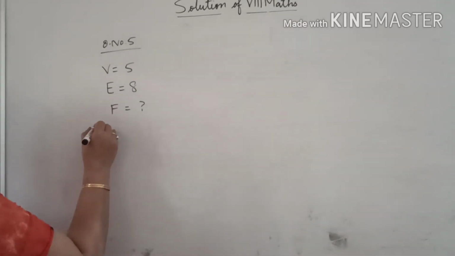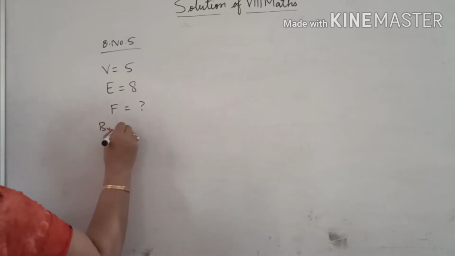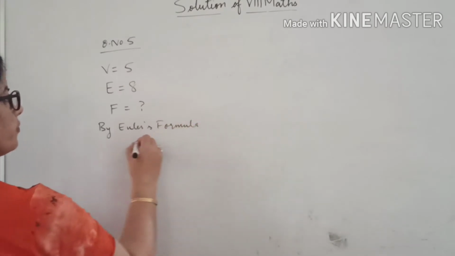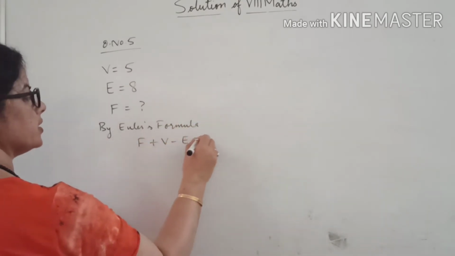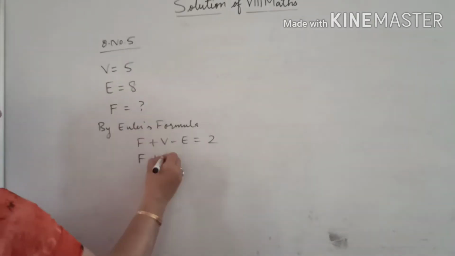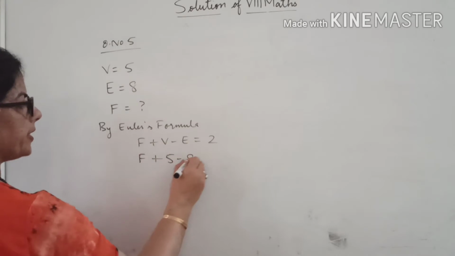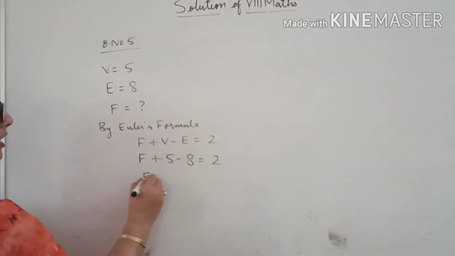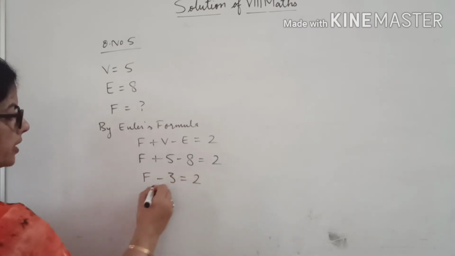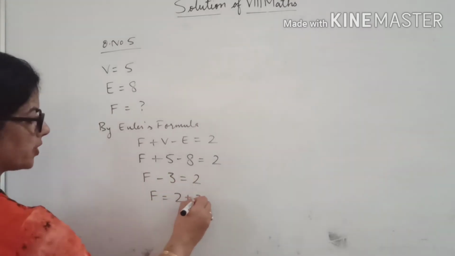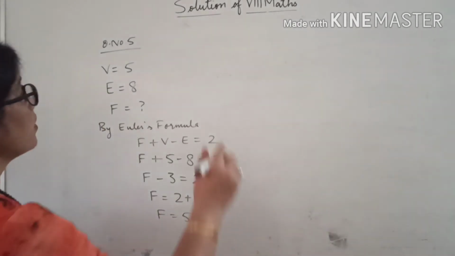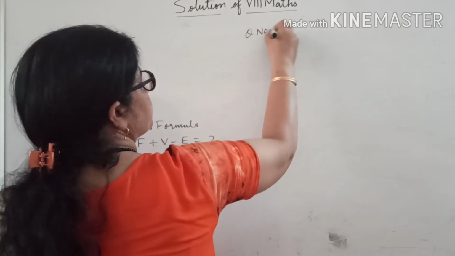You know by Euler's formula, faces plus vertices minus edges is equal to 2. The value of F we don't know. Vertices is 5, edges is 8, equal to 2. What is 5 minus 8? 5 minus 8 is minus 3. And minus 3 will become plus 3. So faces will be 5. Answer is 5 here.